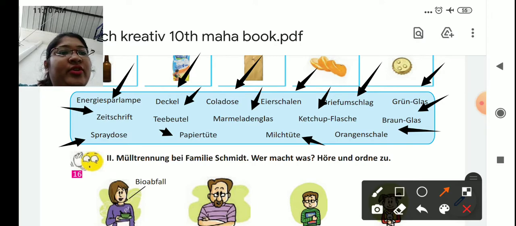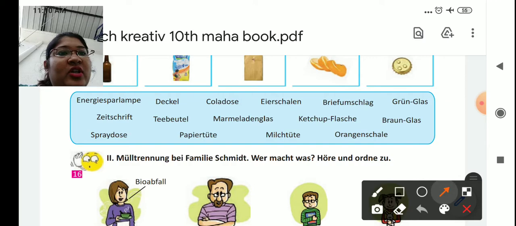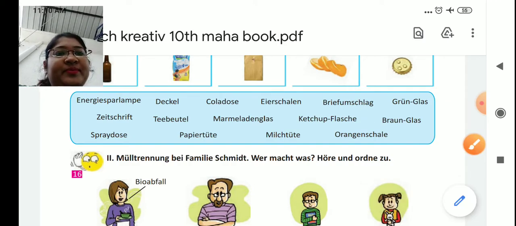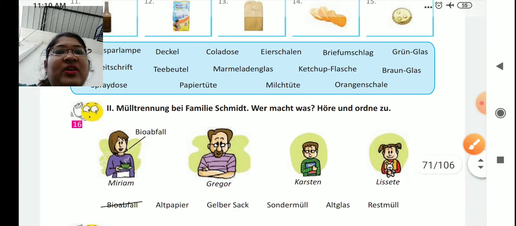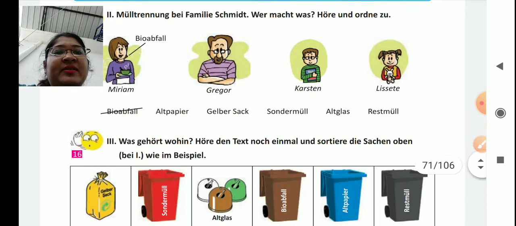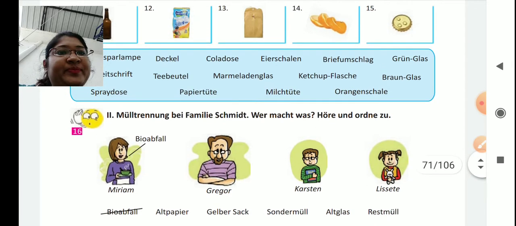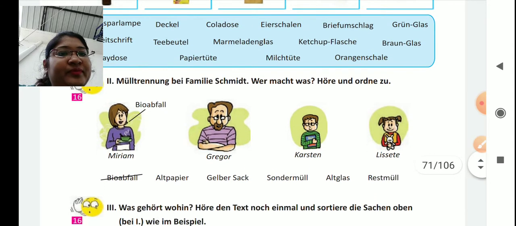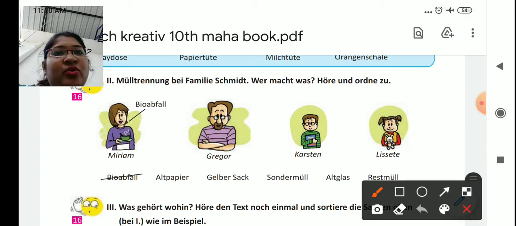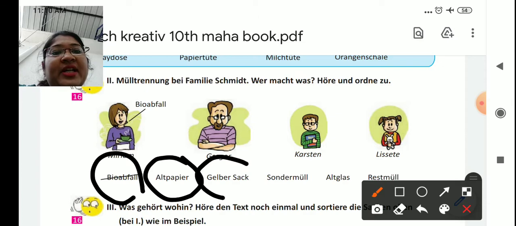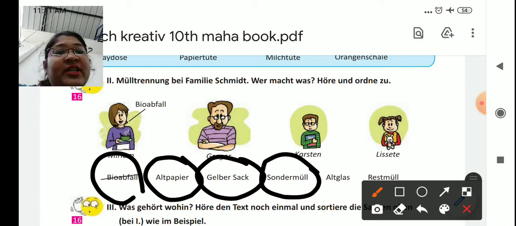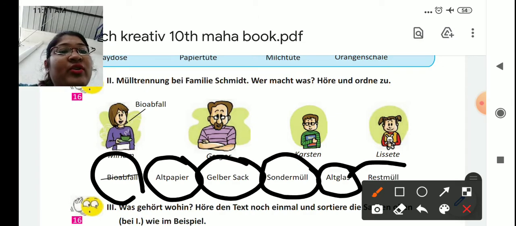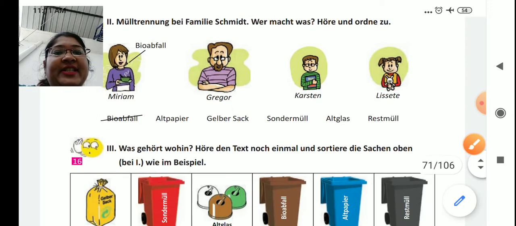Okay, so one I can solve for you here. These are the Orangenschale. Now the next one is with the CD. But this: Biomüll, Altpapier, Gelber Sack, Sondermüll, Altglas und Restmüll. The meanings and translations of all these words you will find in the description box.